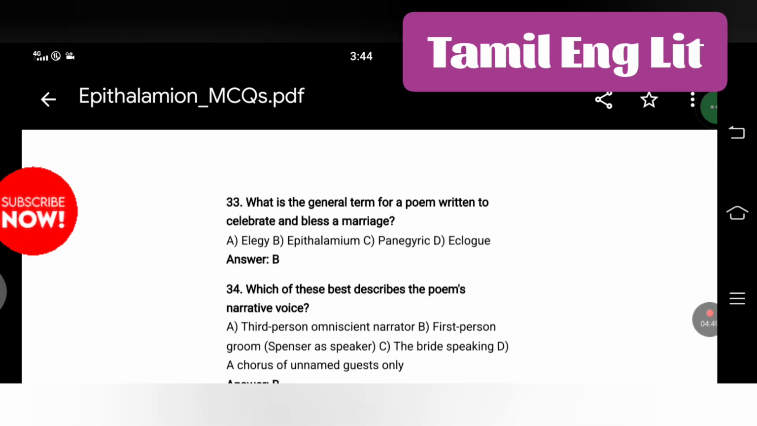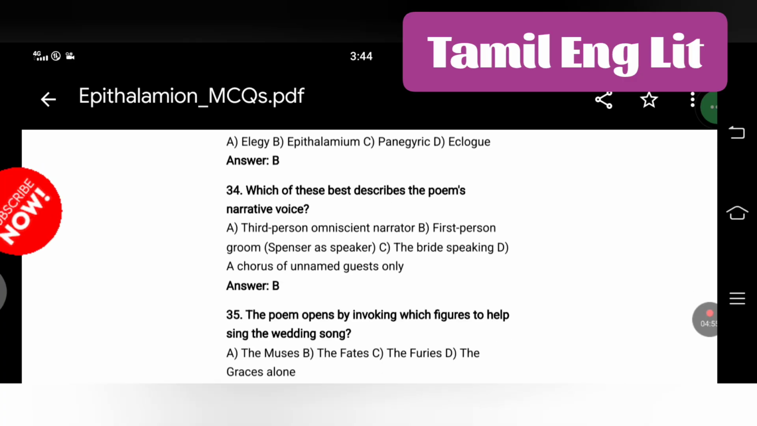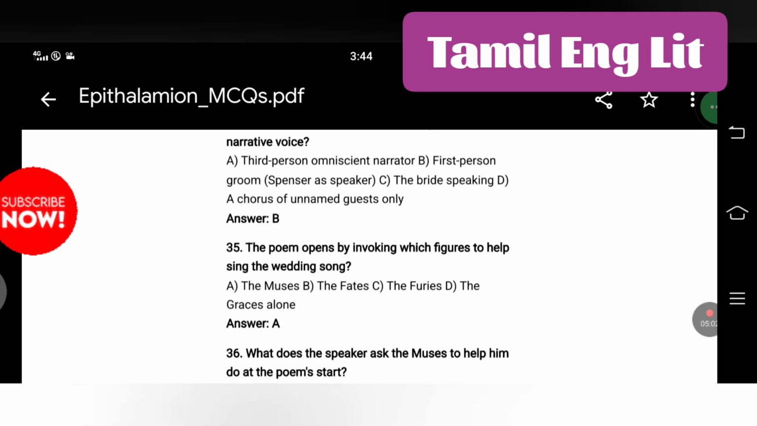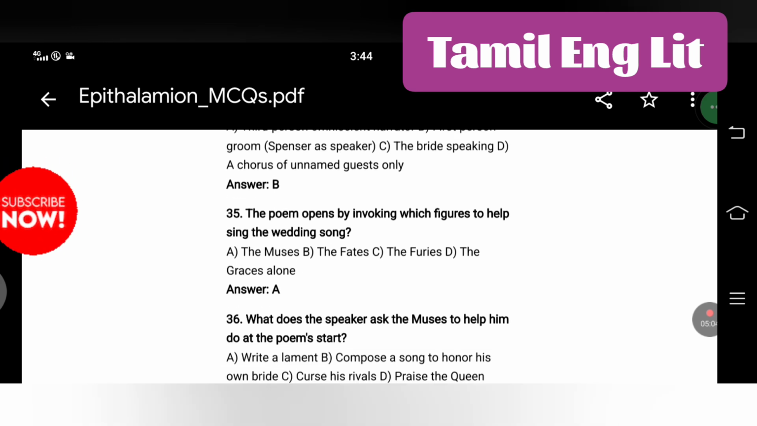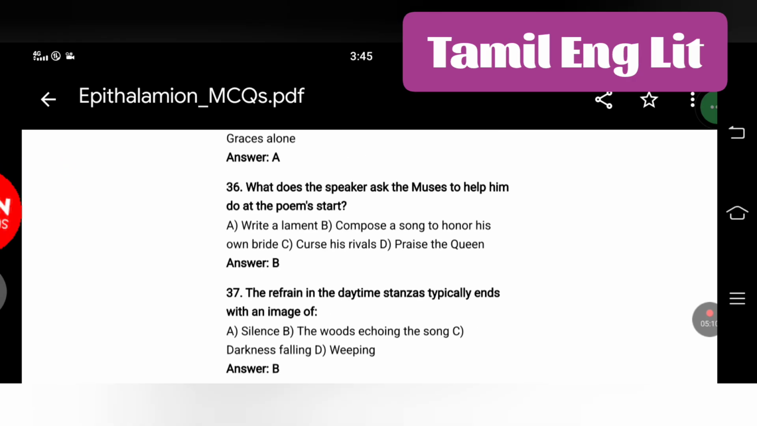What is the general term for a poem written to celebrate and bless a marriage? Epithalamium. Which of these best describes the poem's narrative voice? First person, the groom Spenser as speaker. The poem opens by invoking which figures to help sing the wedding song? The Muses. What does the speaker ask the Muses to help him do at the poem's start? Compose a song to honor his own bride.